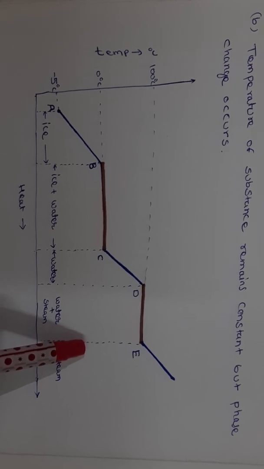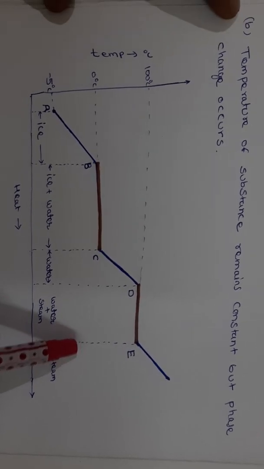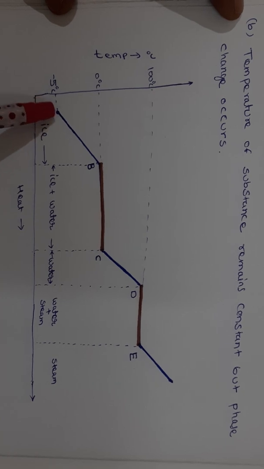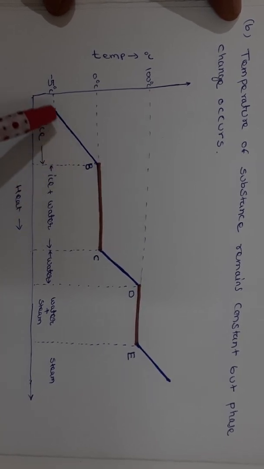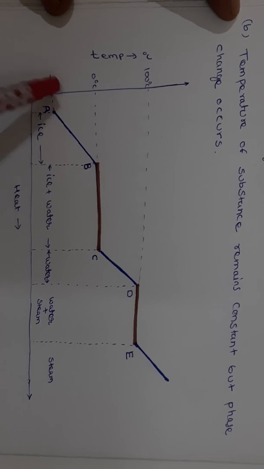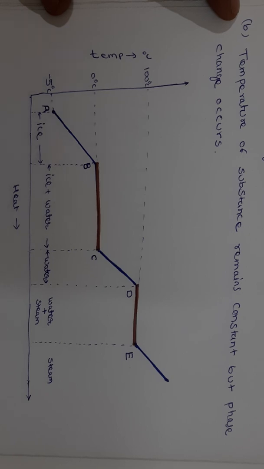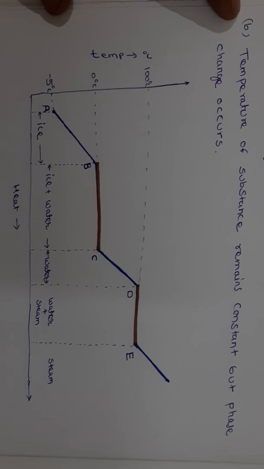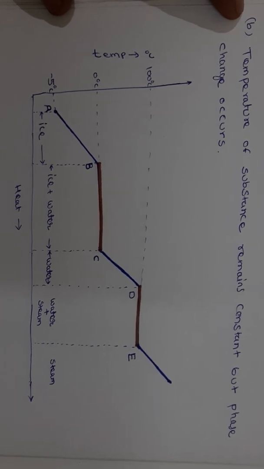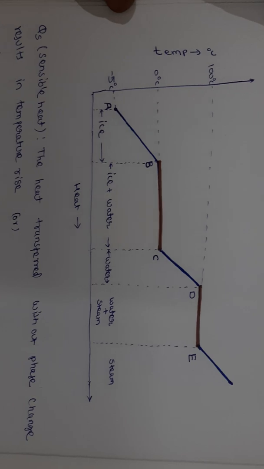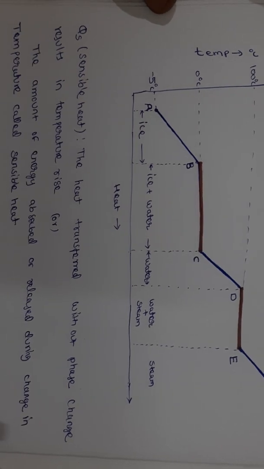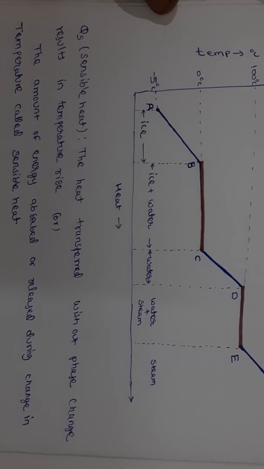From A to B, the temperature goes from minus 5 degrees centigrade to 0 degrees centigrade. Here it absorbs heat, and the temperature change takes place without change in phase. That is called sensible heat.